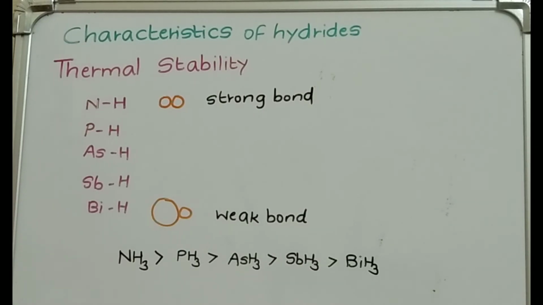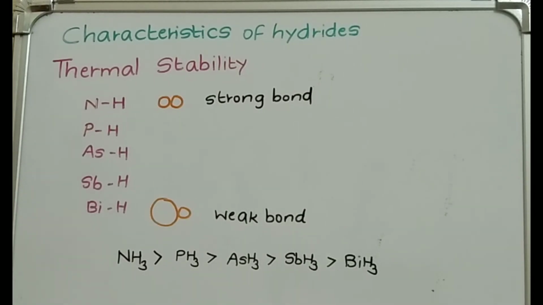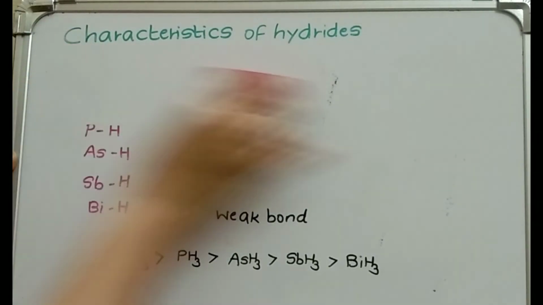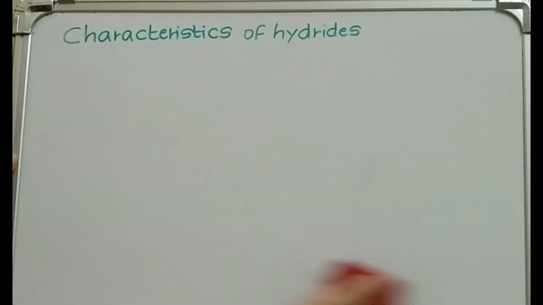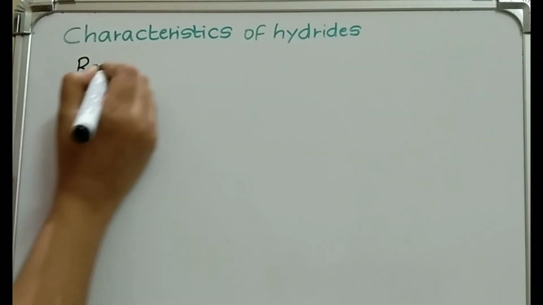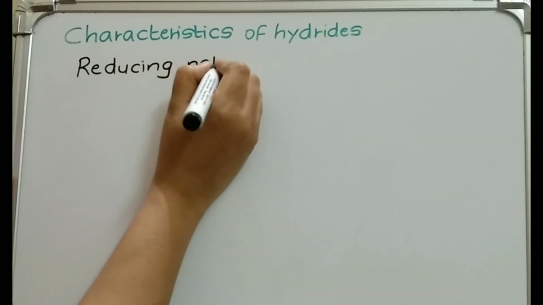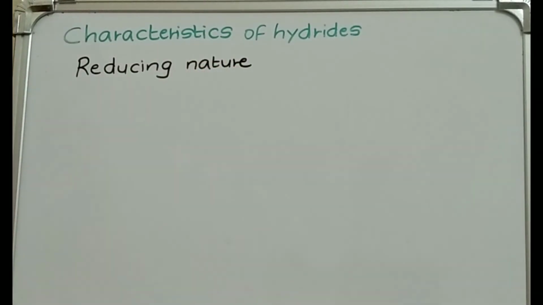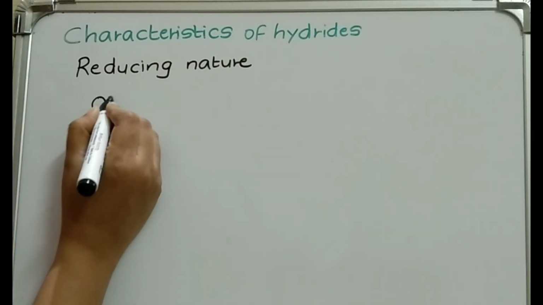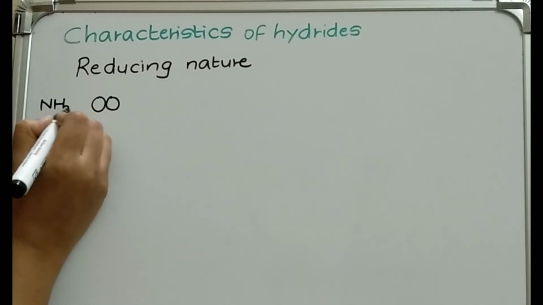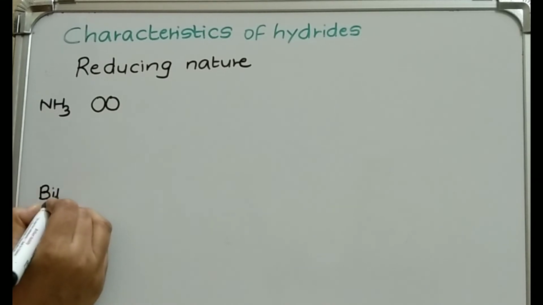Correct? So just make a note of this order of thermal stability. Let's check the last characteristic, that is the reducing nature. Correct? Reducing nature. So again I am not drawing it. Hydrogen is the same in size. From nitrogen to bismuth, the size goes on increasing. I'll just draw the first and the last. This is for NH3 and this is for BiH3.